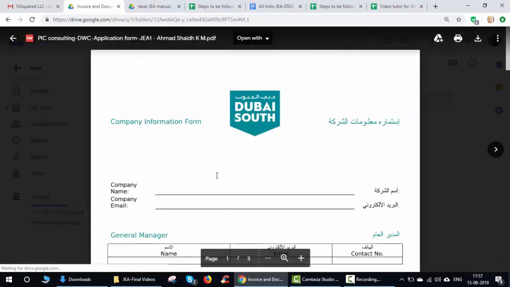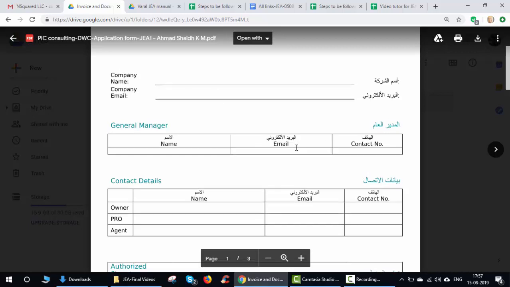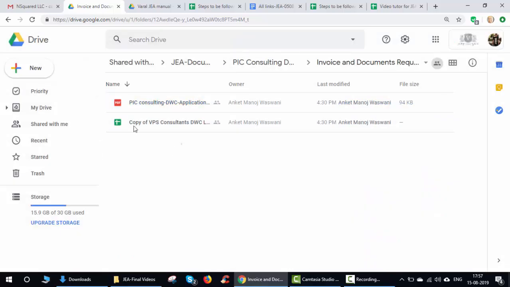When you want to fill this application form, you need all these details. These will mainly be available from the license copy and the passport copy of the shareholder, and they will be available in the same folder. There will be one more folder called client documents. So everything will be available over there.